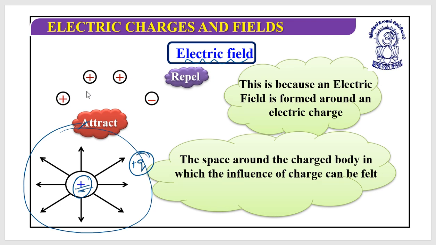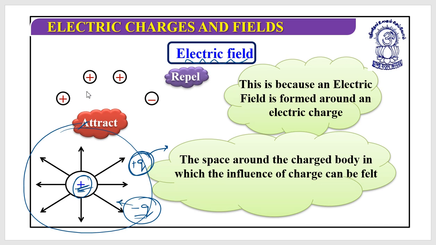So this charge will experience a force of repulsion. Suppose we put a negative charge here. This charge is positive, this charge is negative, and they will attract each other.